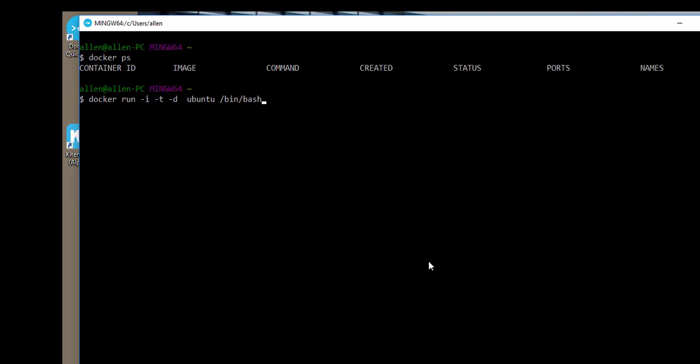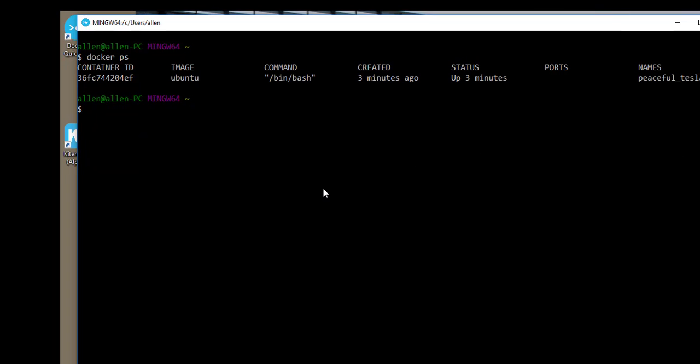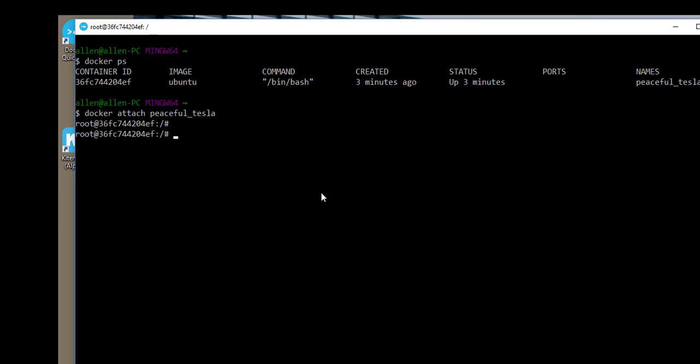Start a detached container once again. Any container will run indefinitely if it is detached. This time I am going to attach to a running container. Once logged in, I will run a few commands and finally an exit to terminate the container. Docker ps shows no active containers.